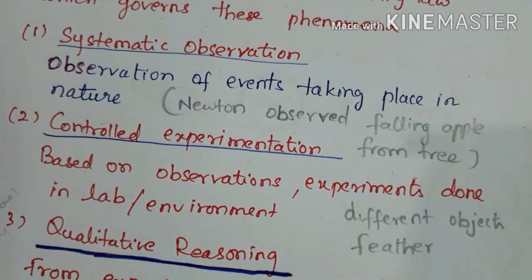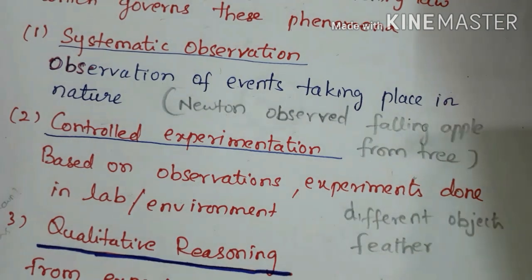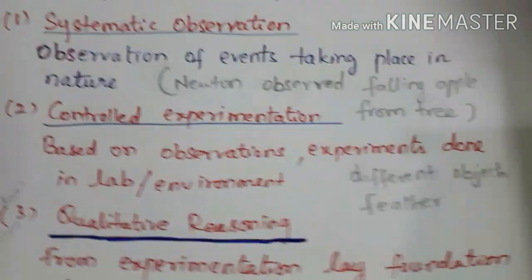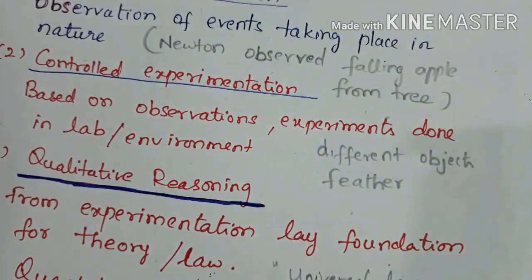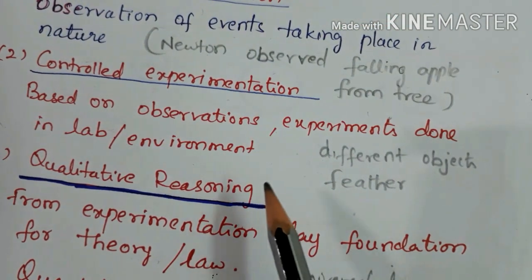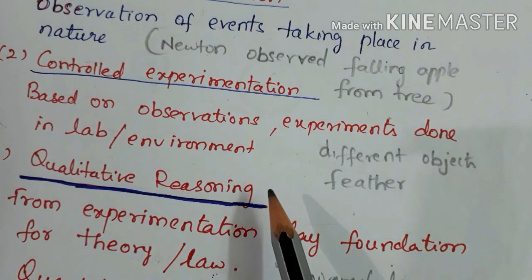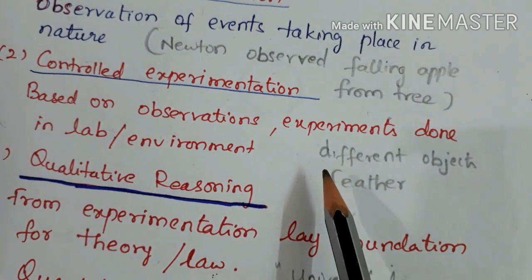The second step is controlled experimentation. After observing an event, it should be tested in the lab or under a controlled environment. What would Sir Isaac Newton have done?